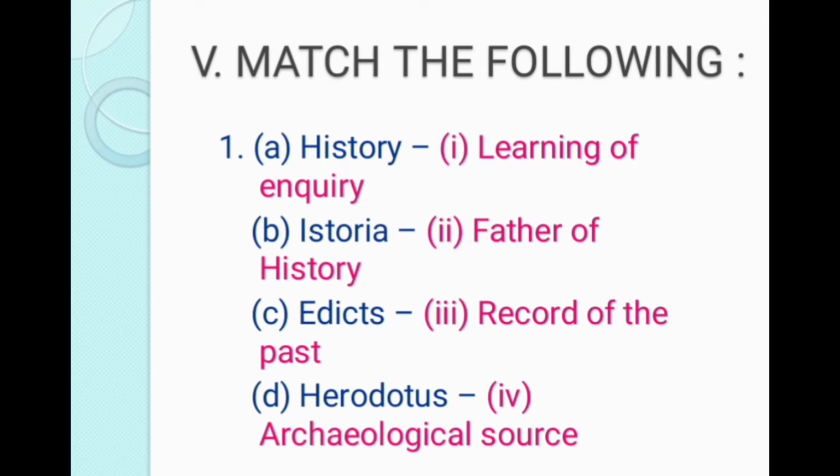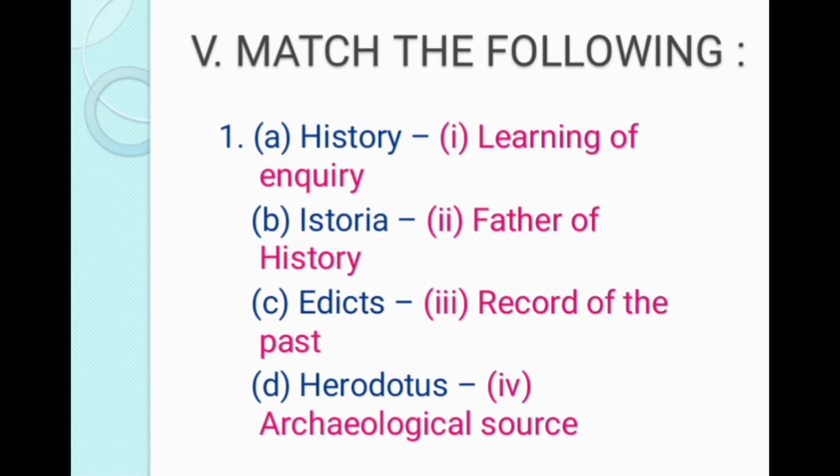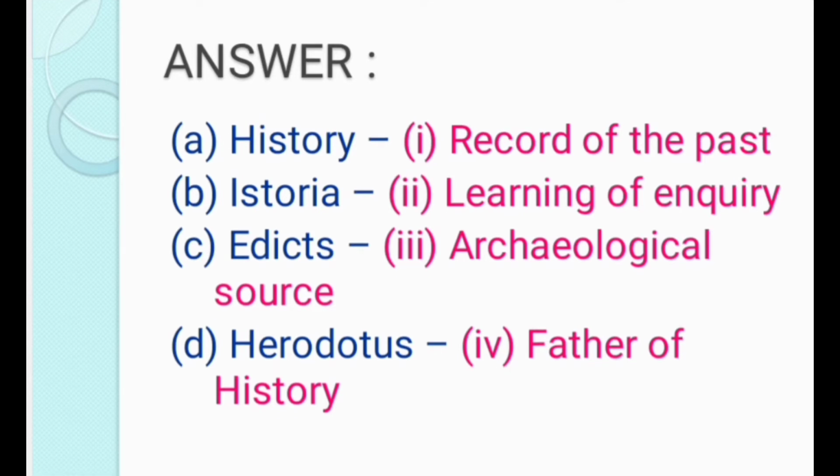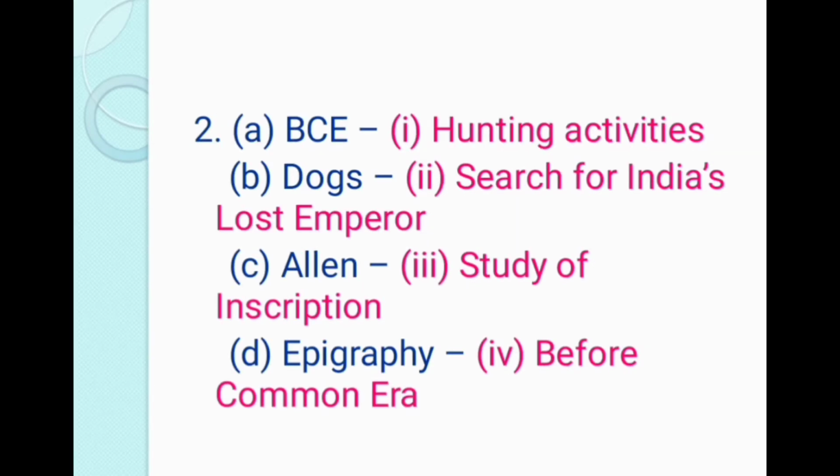The fifth Roman letter is match the following. The first question is: A. History, learning of inquiry. B. Historia, father of history. C. Edits, record of the past. D. Herodotus, archaeological source. The correct answer is A. History, record of the past. B. Historia, learning of inquiry. C. Edits, archaeological source. D. Herodotus, father of history.